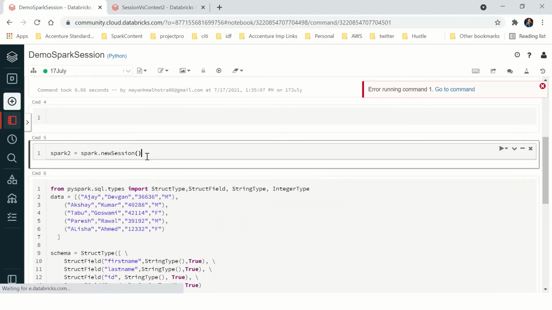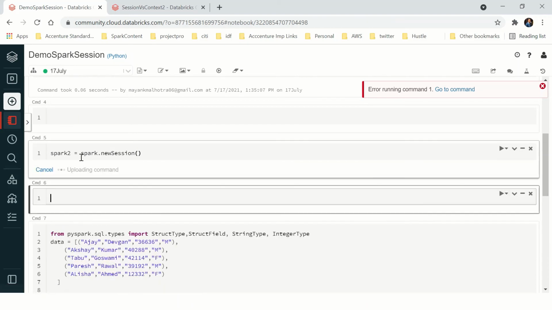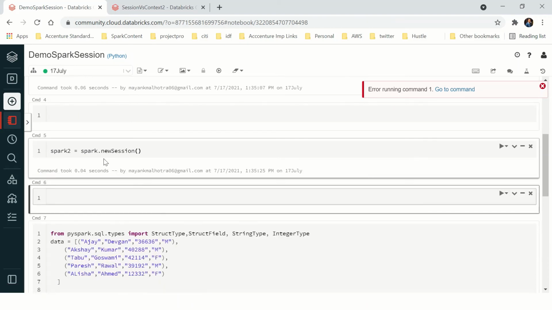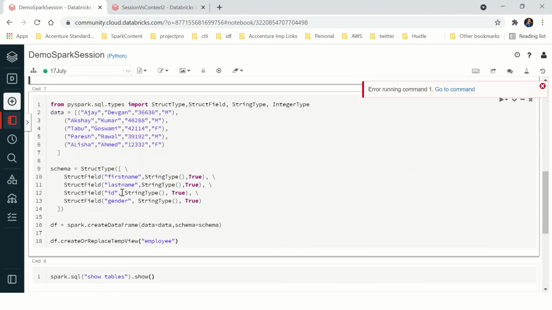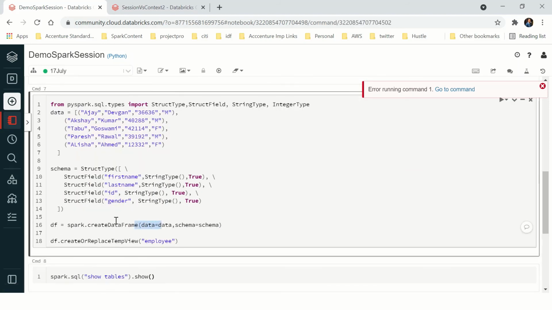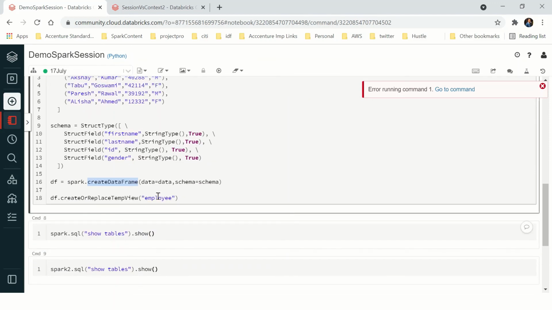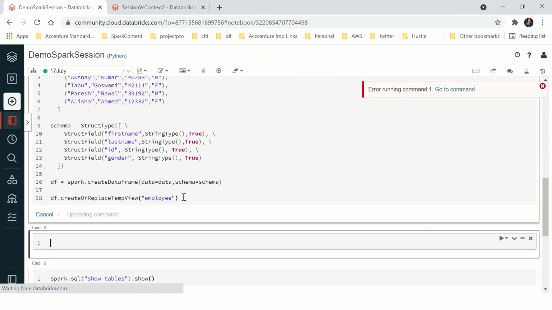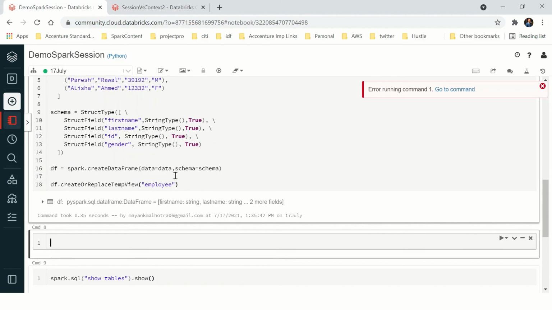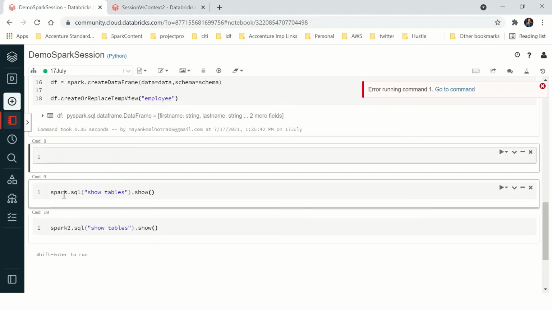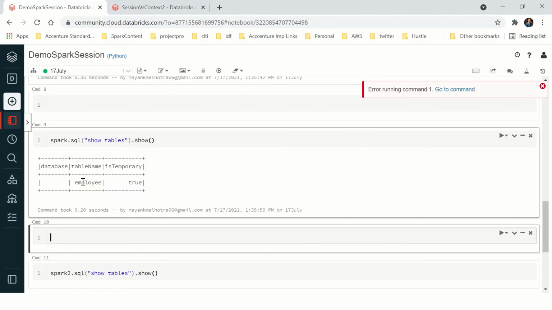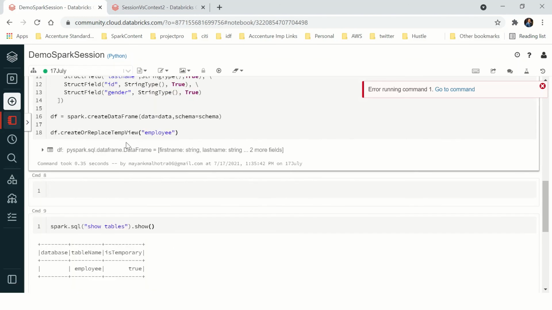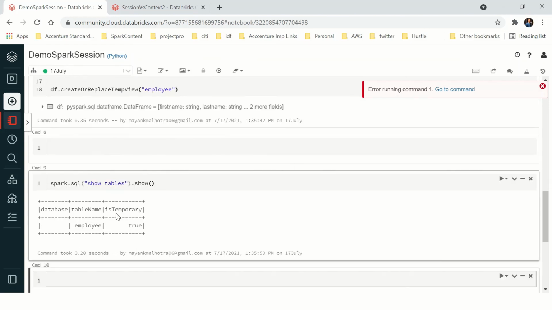Now let's create another Spark session, that is spark2, and see if we can create it. So that is another Spark session we can create in the same job. Now let's create some data and a schema, attach them, create a data frame and register a temp view called employee. So the command ran successfully. Now let's try to show tables with the first Spark session. You can see we have the employee table that we just created in the previous section, right?